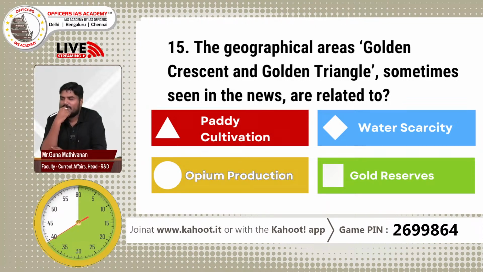Golden Crescent and Golden Triangle. So you have 15 more seconds to choose the right answer.